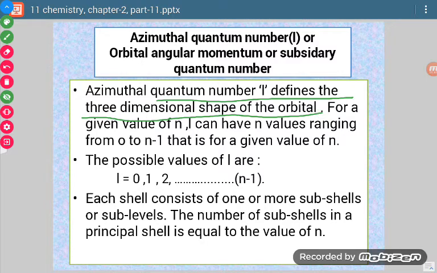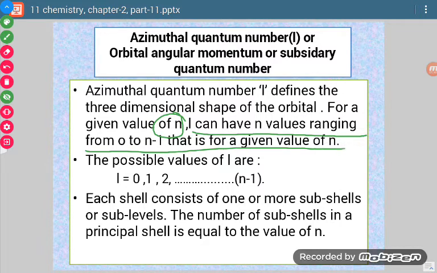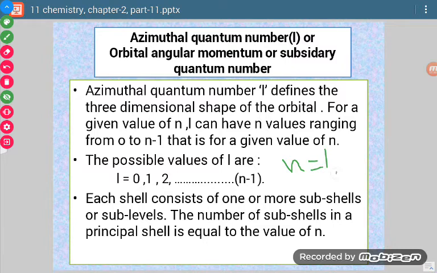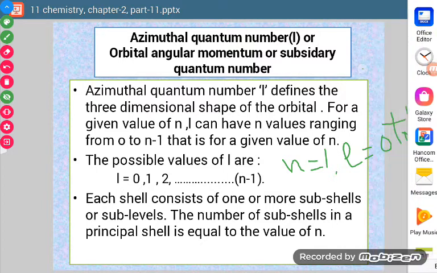For any given value of n, l can have values from 0 to n minus 1. So what is to be remembered? If the n value is known to us, then l values will be from 0 to n minus 1.